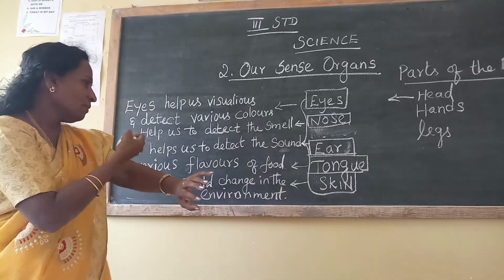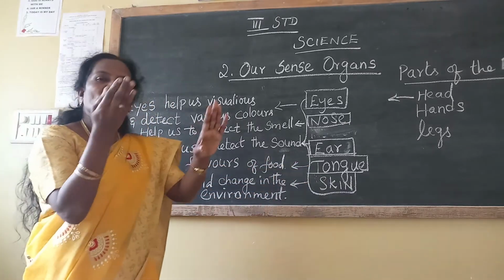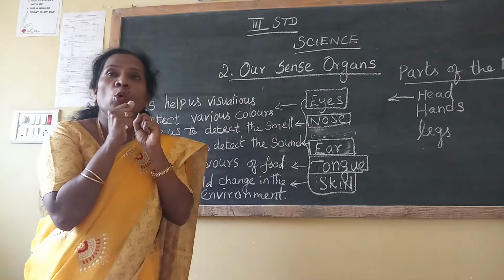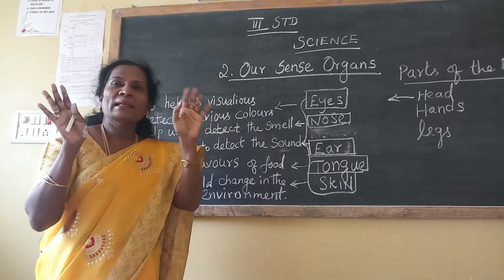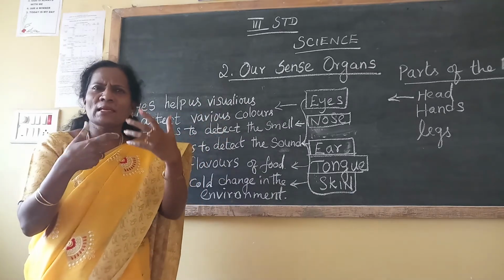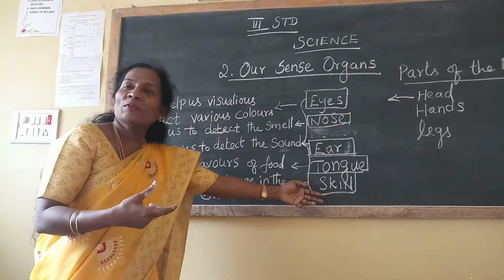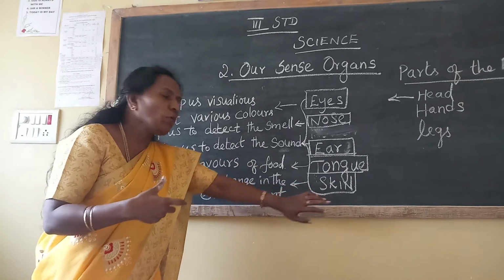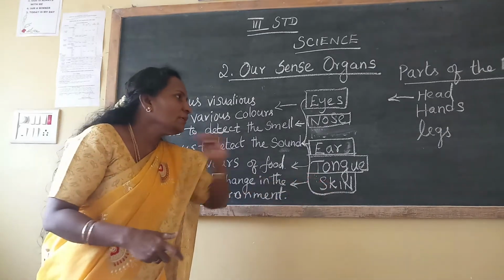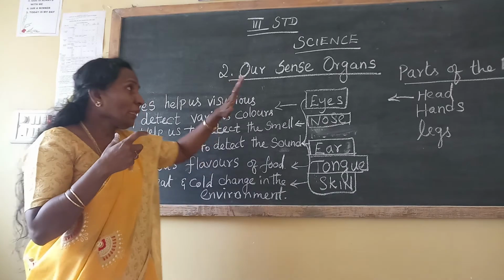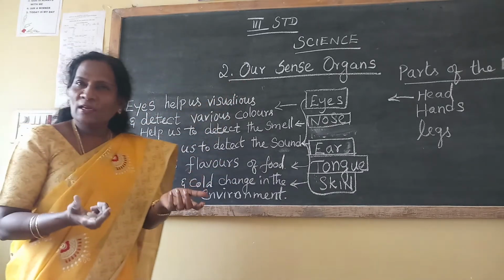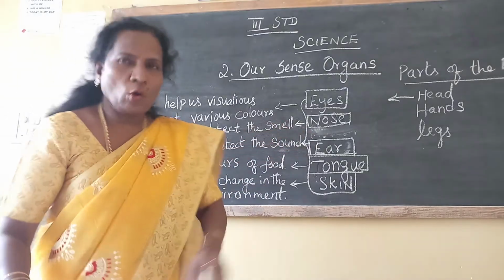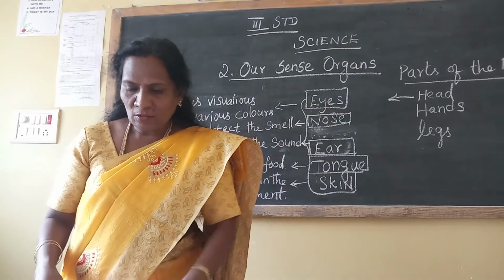Next one, skin. Heat, cold and change in the environment. The weather is so cold, I want a sweater. It's too hot, I don't want linen clothes, I want cotton clothes. We are telling this. How can we feel it, how can we detect it? Through the skin. So these are the sense organs in our body. We sense and detect all the differences with them.